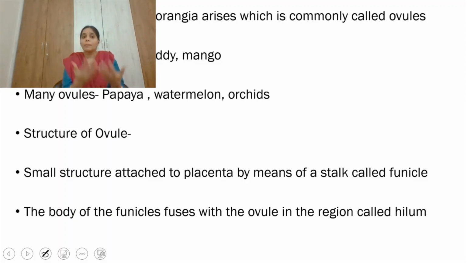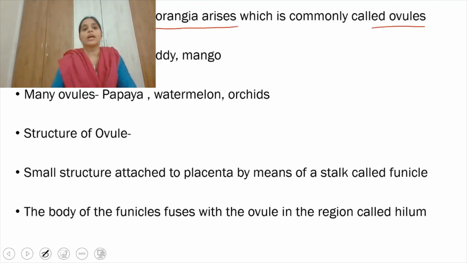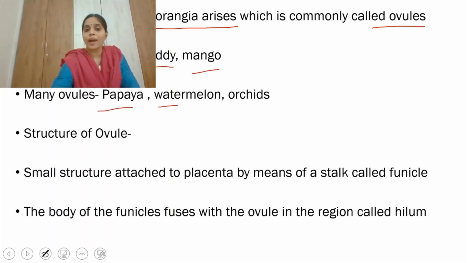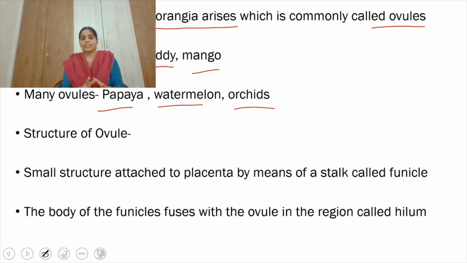From the placenta, the megasporangia arise, which are commonly called ovules. The placenta gives rise to ovules. We call it megasporangia. Generally, in some flowering plants only one ovule is present, and in some flowering plants more than one ovule is present. Examples of one ovule are wheat, paddy, and mango. Examples of many ovules are papaya, watermelon, and orchids.